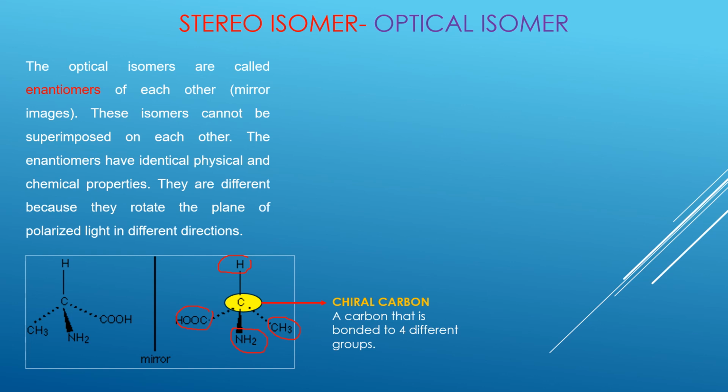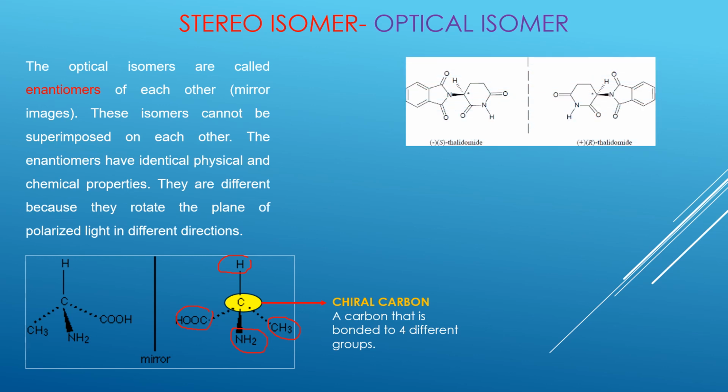Okay. Now I will tell you a story, a tragedy, where an optical isomer that was manufactured a long time ago gave rise to a lot of complications and a lot of problems. The story goes back to 1957 in West Germany, where the chemical thalidomide was first manufactured. Now if you look at this molecule, you can make out how the mirror reflection is. Of a particular molecule, the parts which lie on the left hand side will fall on the right hand side. They will reflect each other. However, they will be two different molecules altogether.